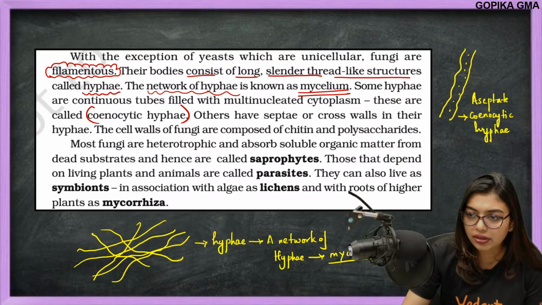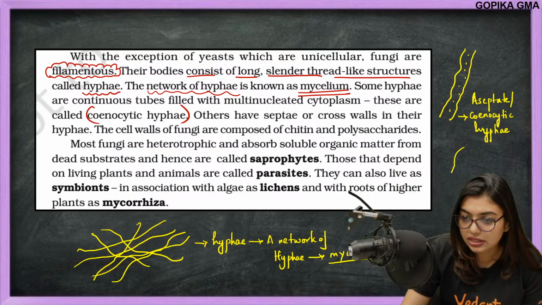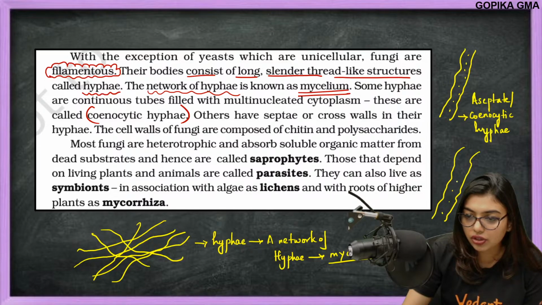Aseptate hyphae. What is the meaning of that? If I draw this, you will understand. This is another hyphae. This is another hyphae. Dot, dot, dot, dot, dot, dot. In between, like this, barriers are there, right?